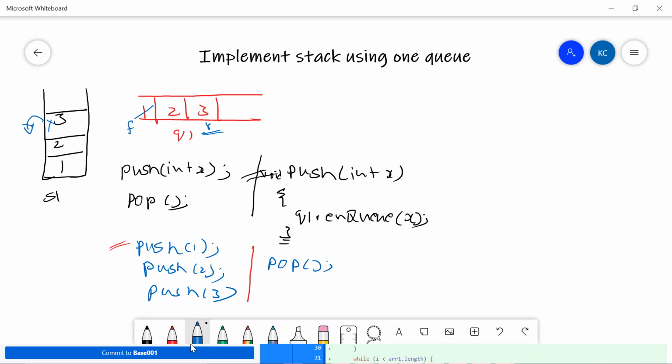When I say q1.dq, I'm removing this one, and now when I say q1.nq, it will be coming here because my rear is here. Again, I say the same thing, q1.nq of q1.dq. When I say q1.dq, 2 is coming out, and 2 we are inserting over here. We do the same thing. So we will be doing that until which particular point? We will be doing this until this particular point, right?